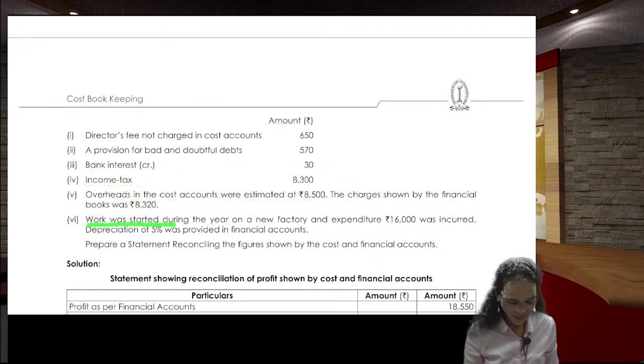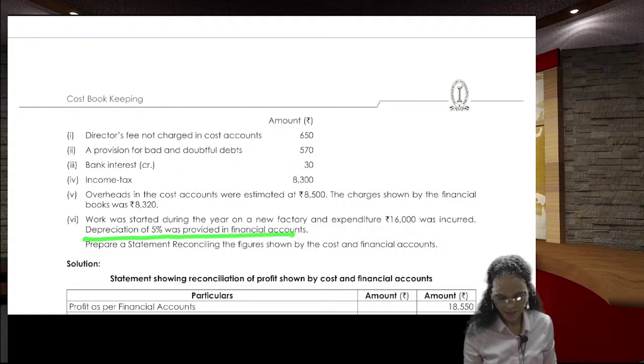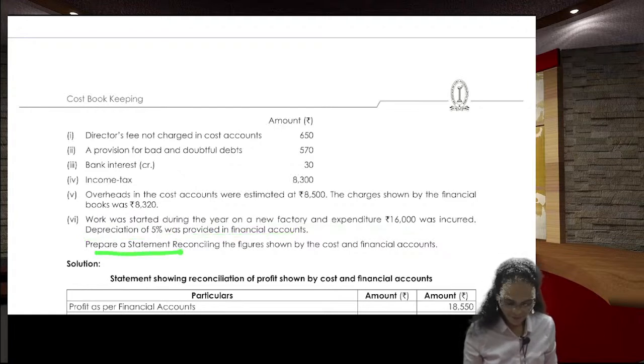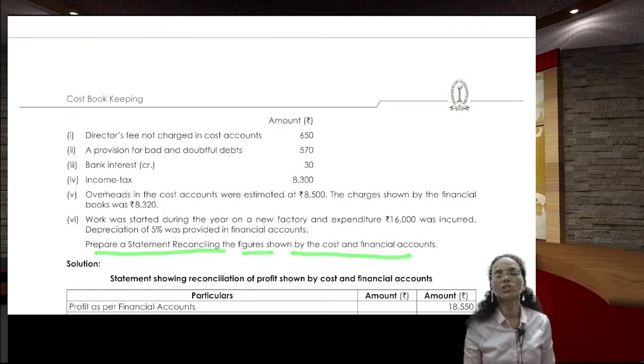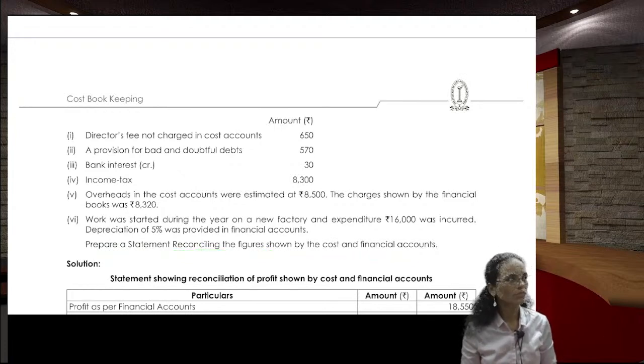Work was started during the year on a new factory and expenditure of 16,000 was incurred. Depreciation of 5% was provided in the financial accounts. Prepare a statement reconciling the figures shown by the cost and financial accounts.